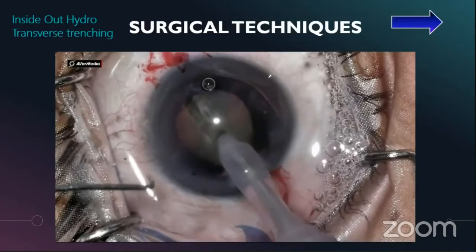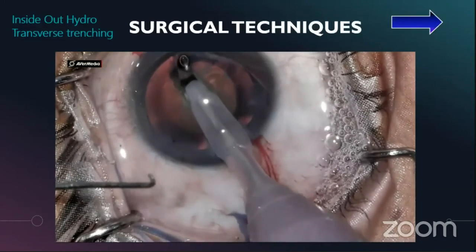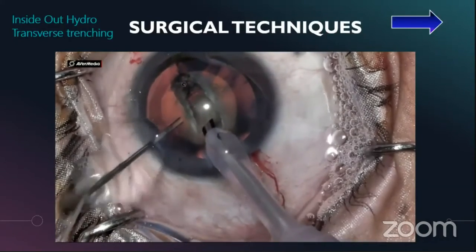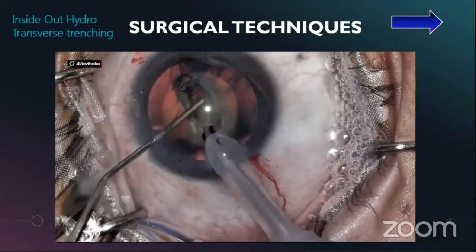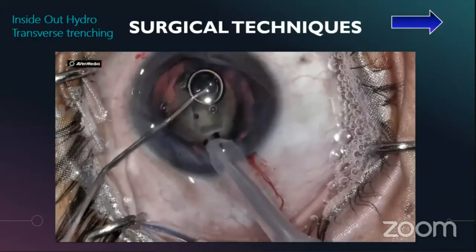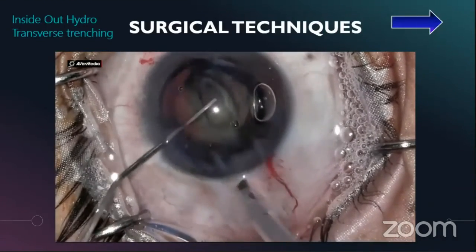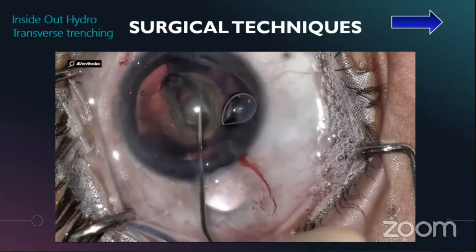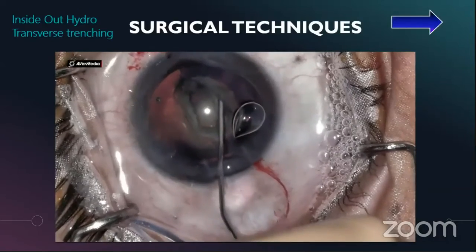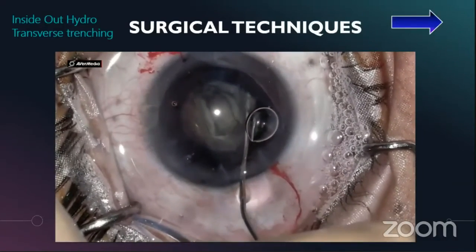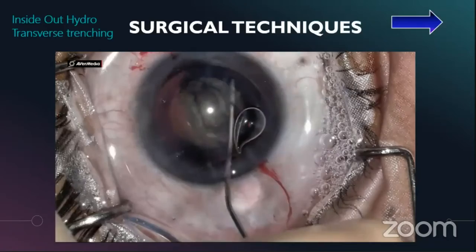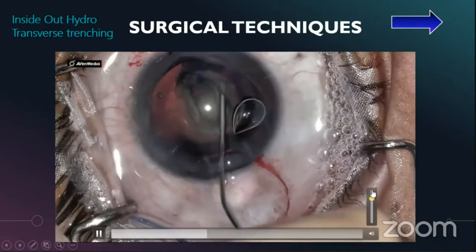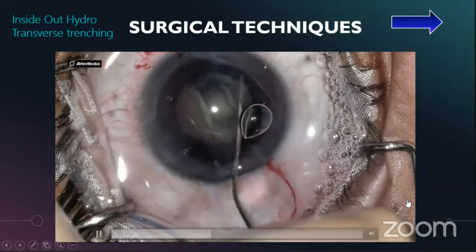A deep trench is cut in the center of the nucleus using slow motion phaco so as not to rock the nucleus while trenching it. Once trenched to adequate depth, the phaco probe is taken out while simultaneously injecting OVD from the side port to prevent shallowing of the anterior chamber. A hydrodissection cannula is then introduced through the main incision, and the tip is placed adjacent to the right wall of the trench at depth, depending upon the density of the cataract. It then penetrates the central lens substance and fluid is injected through the right wall of the trench.